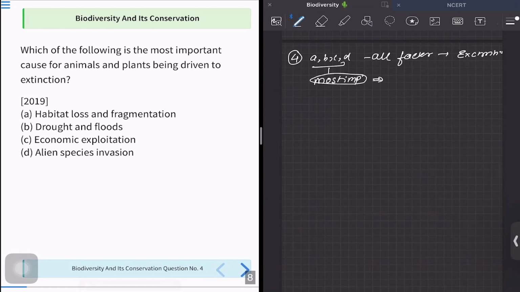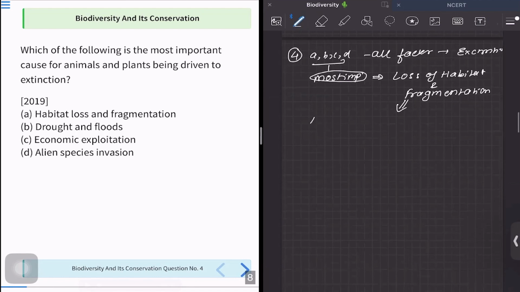According to the stats and according to the book, it is very clearly given. The most important cause of extinction is the loss of habitat and fragmentation. We understand what loss of habitat is: we are occupying their homes and they do not have homes, so they are forced to move away. That is going to cause fragmentation. The habitat is broken, correct? Due to which the animals of the species are sent apart from each other.